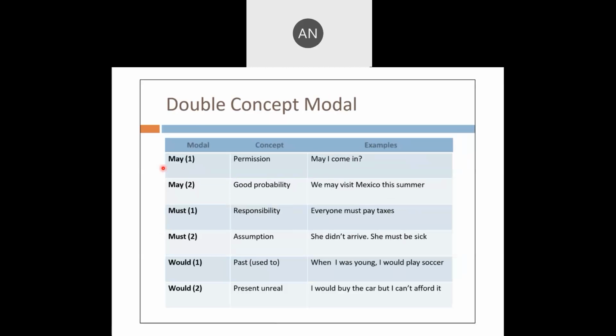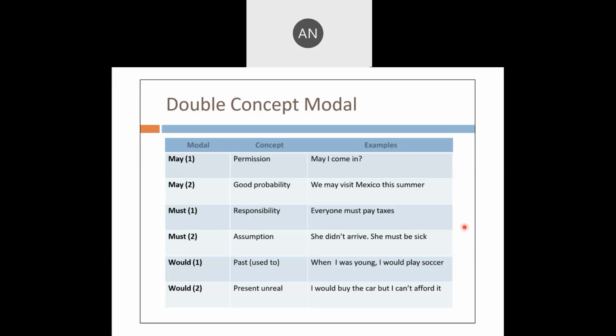Now, double concept modal. Double concept modal means it can be used in more than one situation. May can be used for permission, good probability, for blessing, for possibility. So, may has more than one concept. May for permission, may I come in? May for good probability, we might or we may visit Mexico this summer.